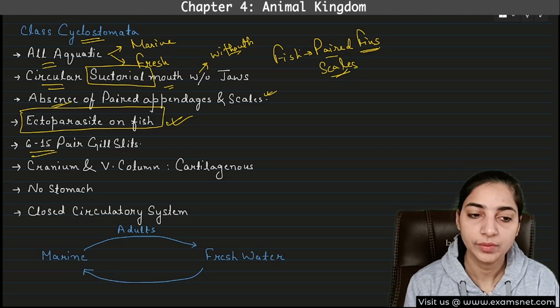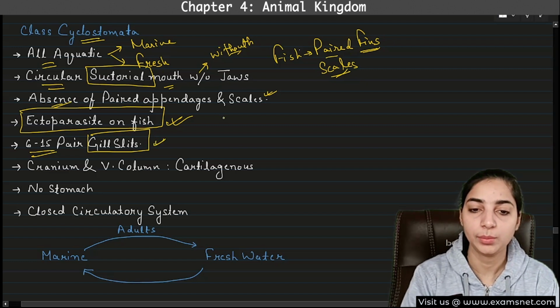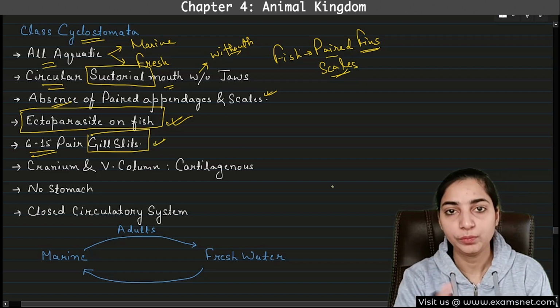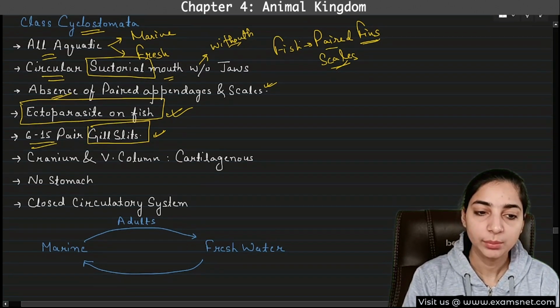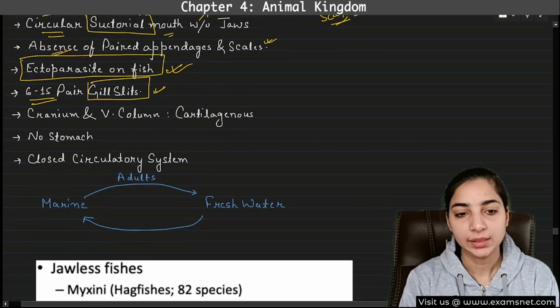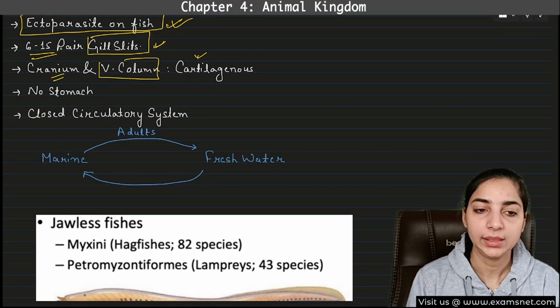Then they have 6 to 15 pairs of gill slits. This is mentioned in your NCERT, so you have to remember how many gill slits: 6 to 15 pairs of gill slits. Then the cranium and vertebral column are cartilaginous.